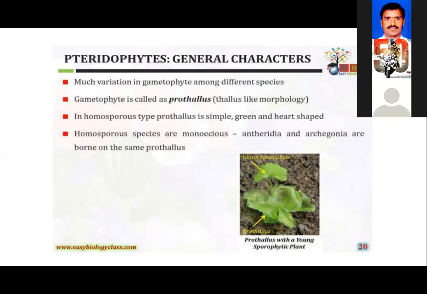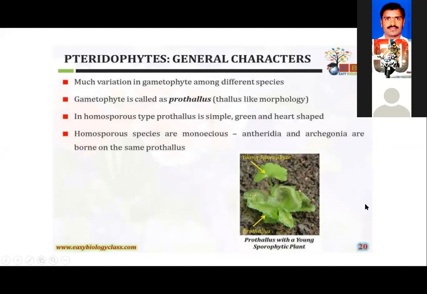When we talk about the heterosporous type of development, the microspore will develop into a male prothallus. That means the male prothallus will develop the male reproductive organ, antheridia, whereas the female prothallus will develop the female sexual organ, the so-called archegonia.